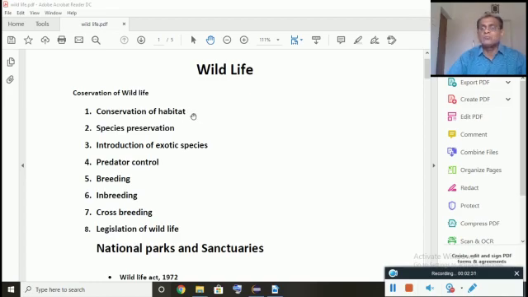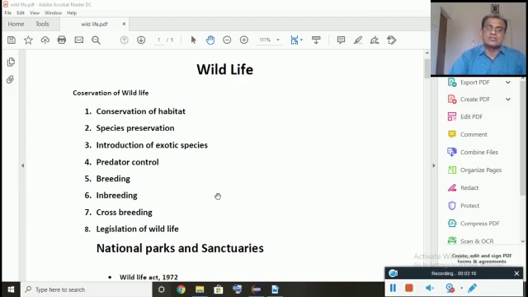Natural dwelling place. For us it is not possible to live without a house. Exactly like that, all the animals in the wild have their own living places, and the living places are different for different animals. Some animals live in caves, some in nests, some in water, some in bushes. So there are several types of natural dwelling places. If anybody destroys that natural dwelling place, what happens? Difficulty for the animal to survive.